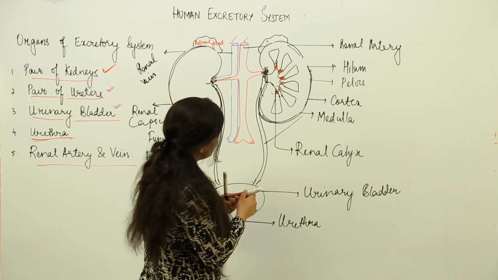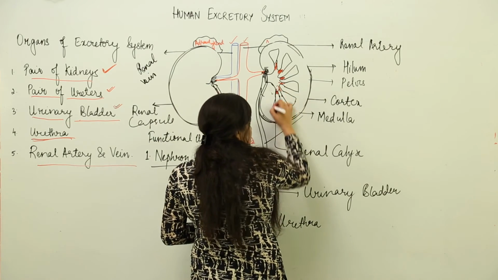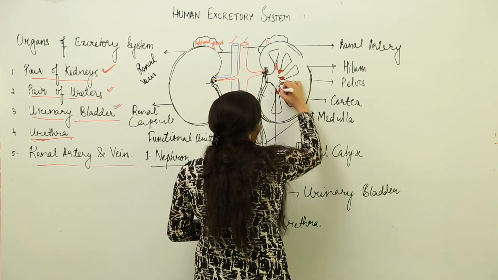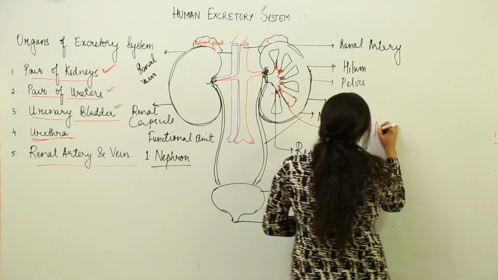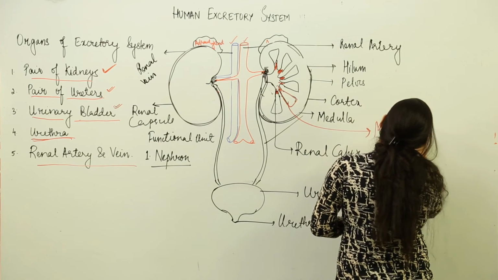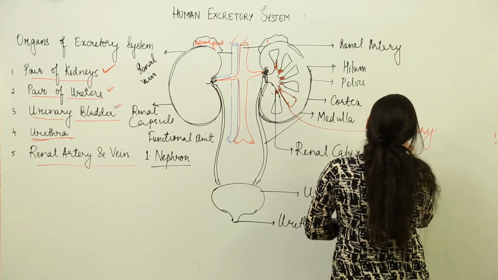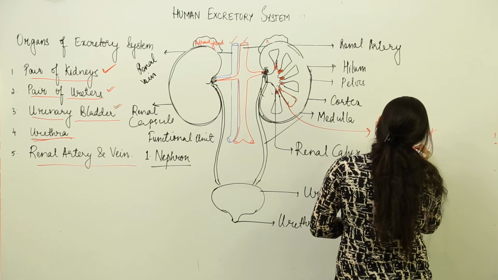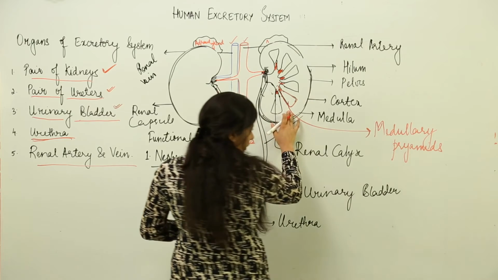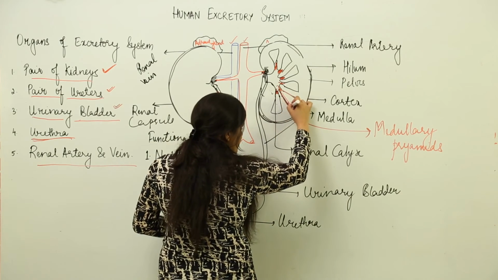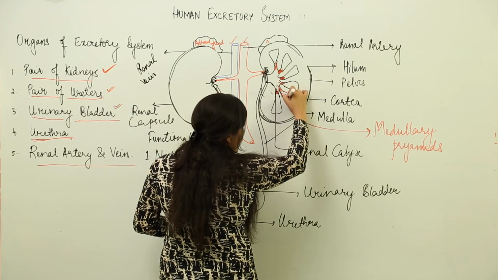Inside the renal calyces is this pyramid-like structure known as the medullary pyramid. Because it is present in the medulla, these are known as medullary pyramids, or the other term, renal pyramids.